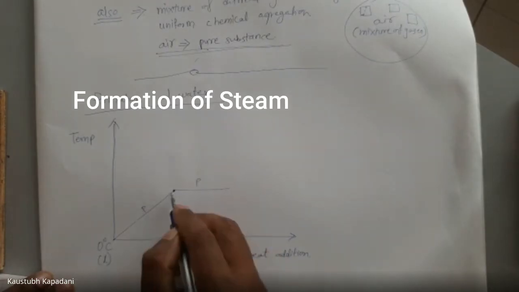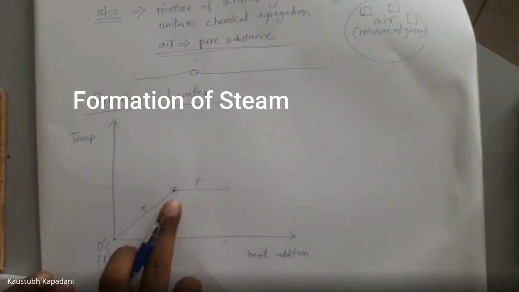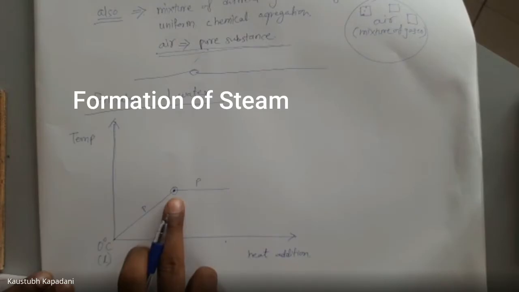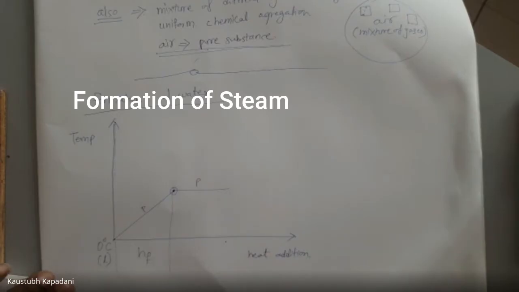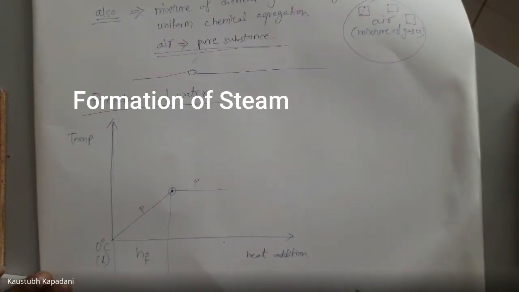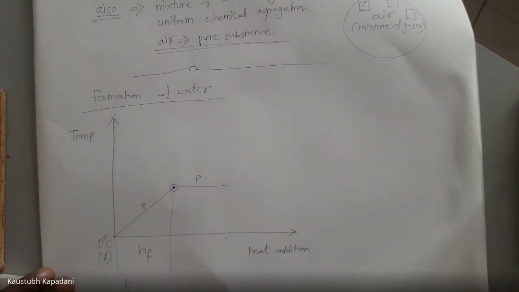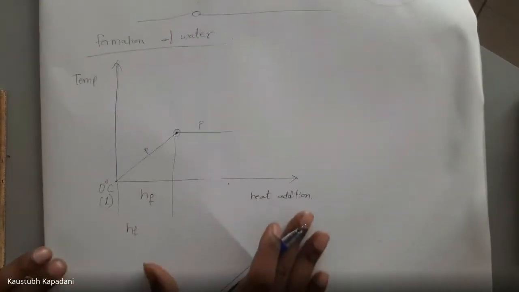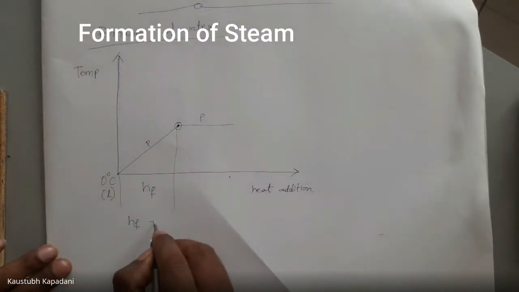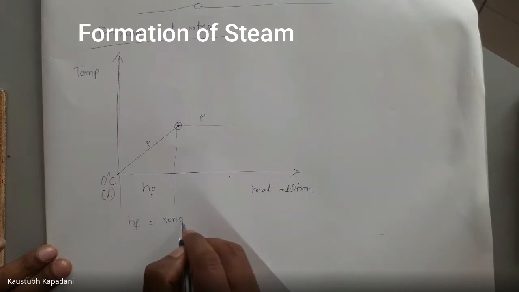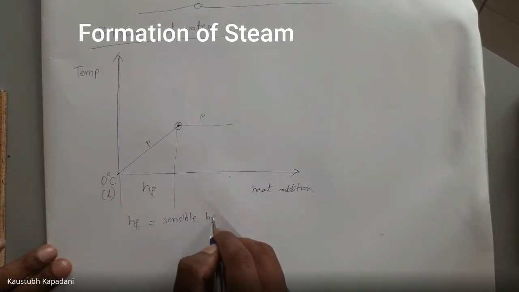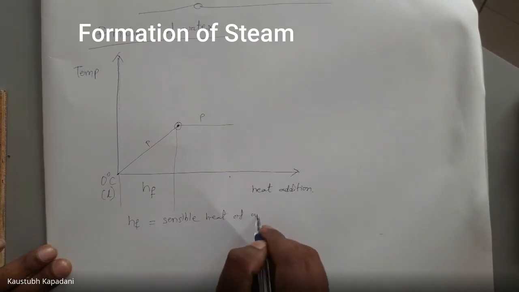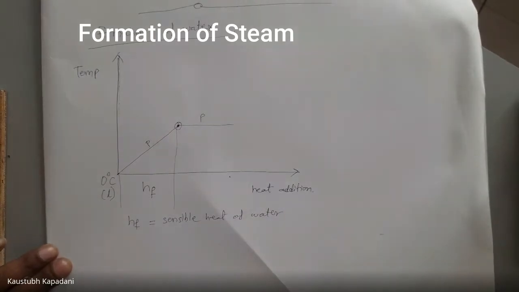Now up to the boiling point, the temperature will increase. To increase that temperature, how much heat is added? hf amount of heat is added. Okay, what is hf? It is the sensible heat of water, right? Sensible heat of water.